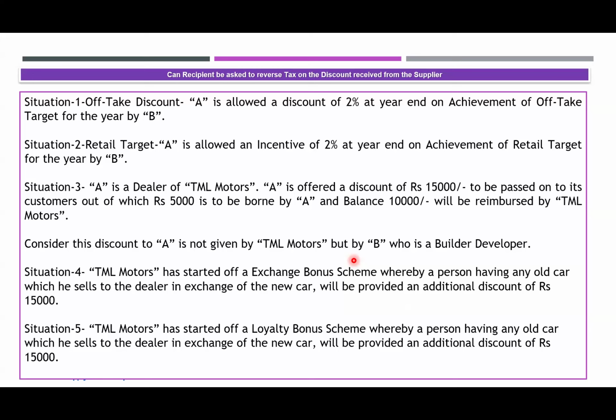17(5)(a) says that notwithstanding anything contained in subsection 1 of 16(1) or 18(1), the credit shall not be available for motor vehicles for transportation of persons having approved capacity of not more than 13 persons, except when they are used for making the following taxable supplies, namely further supply of such motor vehicles.